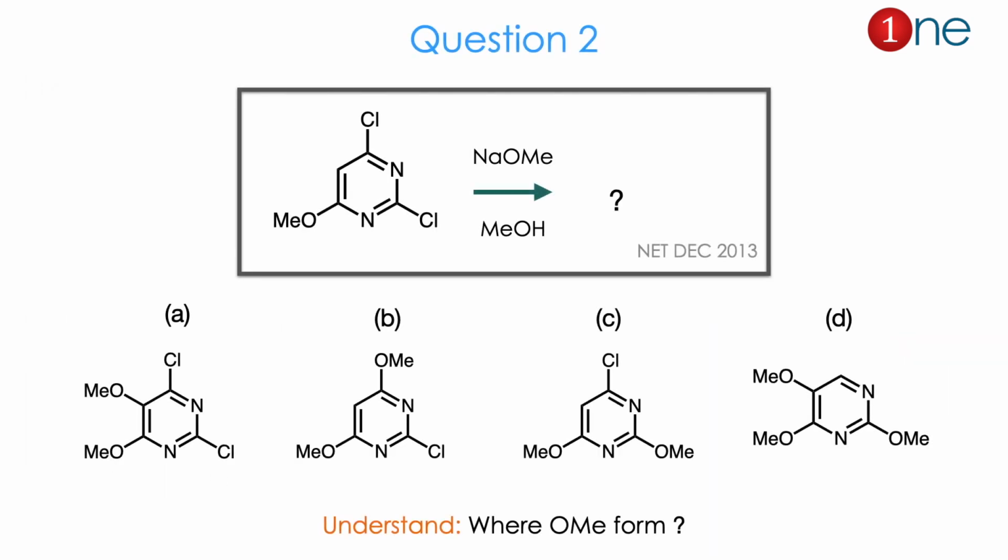The starting material is a heterocyclic system with 2 nitrogens. It has chlorines at positions 2 and 4, and a methoxide at position 6. You are using sodium methoxide and methyl alcohol, and they ask you to find the product. The products are with methoxide group substitution: whether the methoxide is substituted for chlorine, or directly attached to the ring, or substituted at the free hydrogen or chlorine, or just a new substitution. So there are 4 possibilities where the substitution happened. From the reactant and possible answers, you might realize the question is really about how OMe forms here, by substitution or elimination or addition. The answer is C. Let us see how.